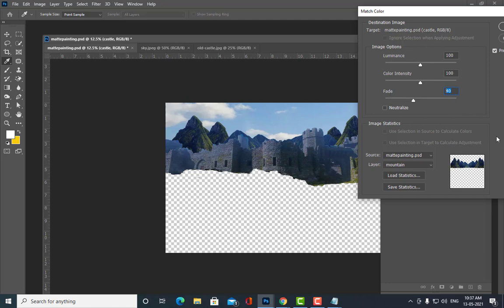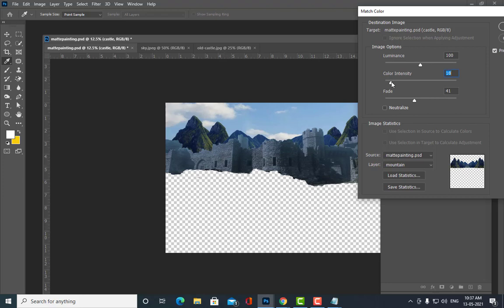Okay, next is color intensity. What is color intensity? With color intensity you can decide how concentrated your color is, means how much saturation your colors require. If I increase the color intensity, see, it becomes very dark, totally thick concentrated color. If I reduce the color intensity, see, it is becoming black and white.